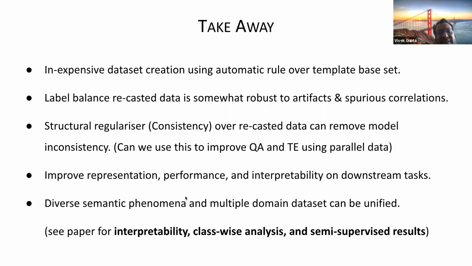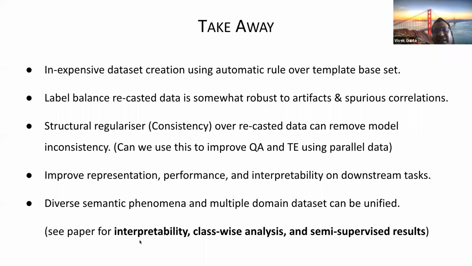And lastly, which we didn't try much, but should be another interesting thing: if we have diverse semantic phenomena, like temporal reasoning, common sense reasoning, numerical reasoning, and I combine all of these multiple datasets together and try to improve them, does it build a model which can do all of these things together better? So this is something which could be tried out. Can we have a neural model which builds on multiple sources of information about different things, somehow linked in a single task, and learn from that with constraints? This is something we could look at.